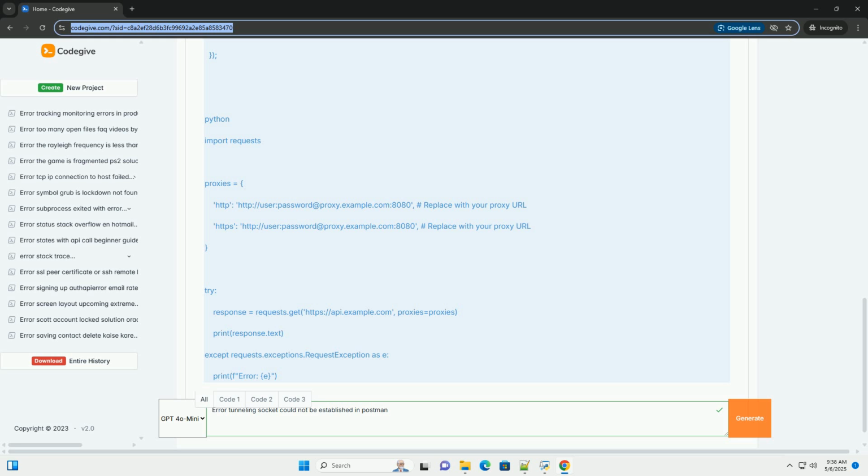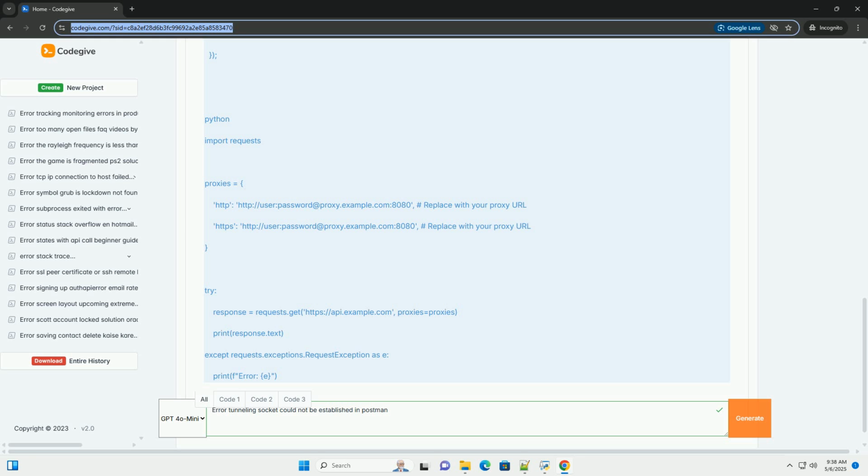Custom proxy configuration details. Proxy type: choose HTTP, HTTPS, or SOCKS, depending on your proxy server's type. Proxy server: enter the address of the proxy server, for example proxy.example.com. Proxy port: enter the port number the proxy server is listening on, for example 8080 or 3128.